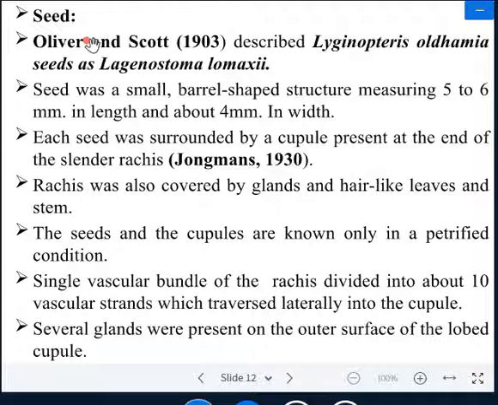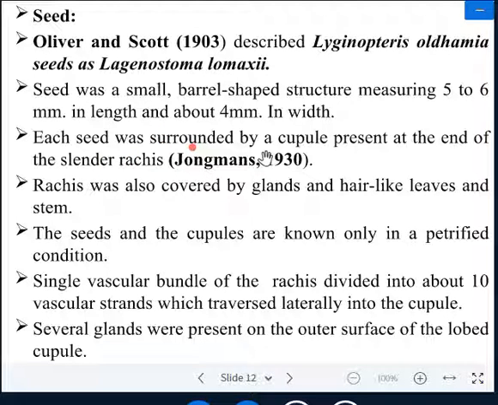If you are talking about the seed, Oliver and Scott in 1903 described Lyginopteris oldhamia seed as Lyginostoma lomaxii. So according to Oliver and Scott, the seed of Lyginopteris comes under the name Lyginostoma lomaxii. The seed was a small barrel-shaped structure measuring about 5 to 6 mm in length and about 4 mm in width.